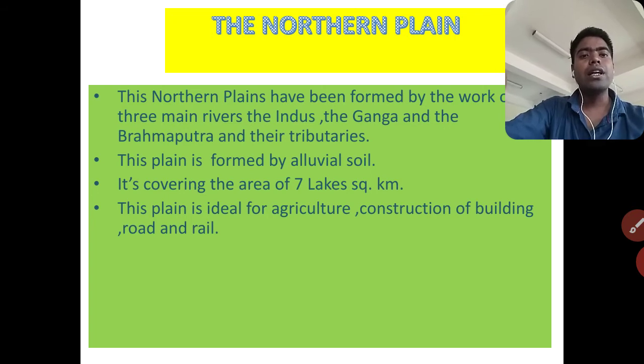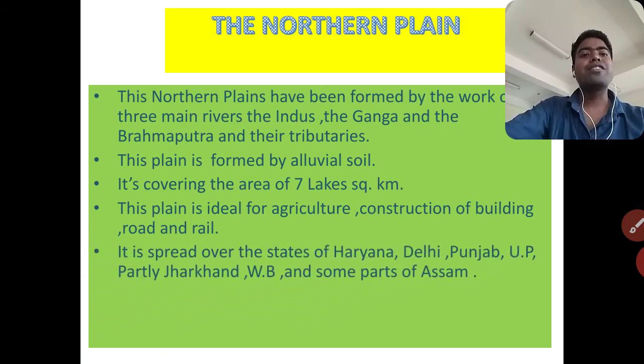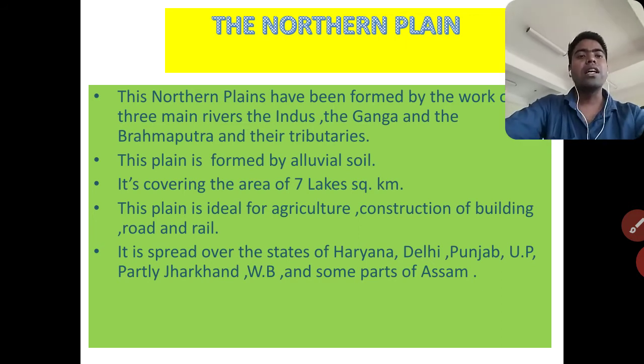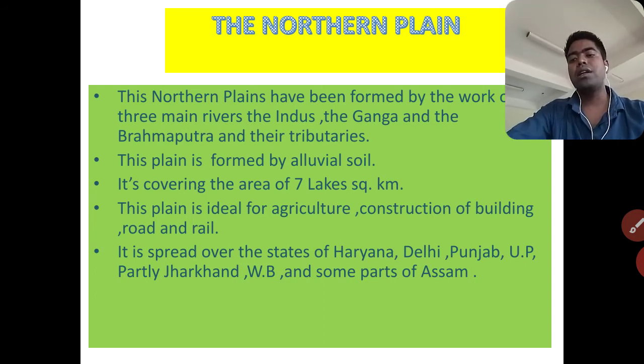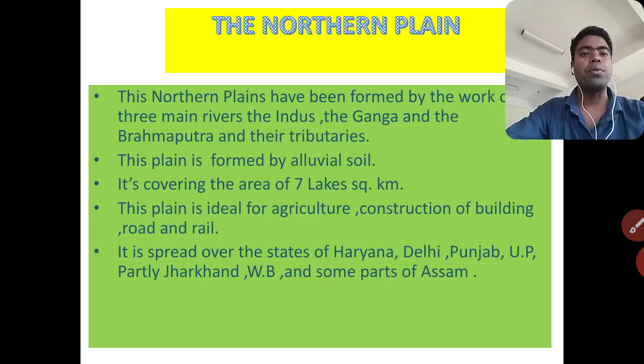Next, this plain area spreads over the states of Haryana, Delhi, Punjab, Uttar Pradesh, partly Jharkhand, West Bengal and some part of Assam. According to states, these plains are divided into four groups: Punjab plains, Rajasthan plains, Ganga plains and Brahmaputra plains.